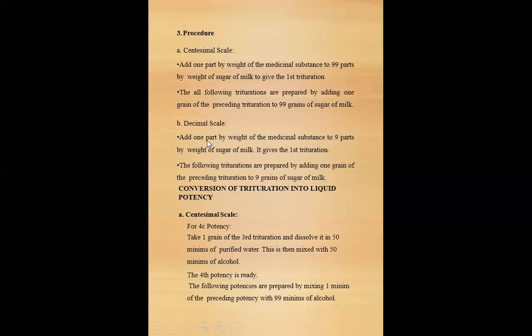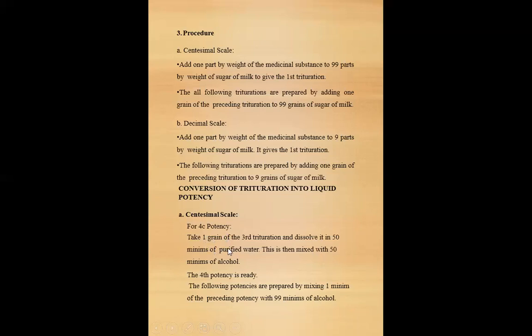Decimal scale: add 1 part by weight of medicinal substance and 9 parts by weight of sugar of milk. It gives the first trituration, or first X. After that, the following triturations are prepared by adding 1 grain of the preceding trituration to 9 grains of sugar of milk.